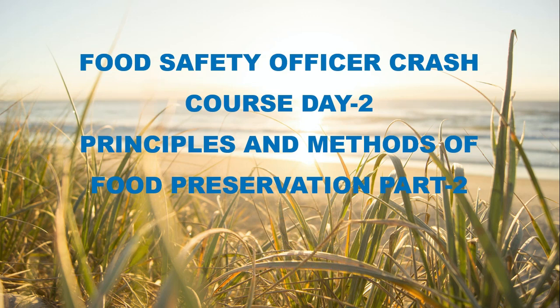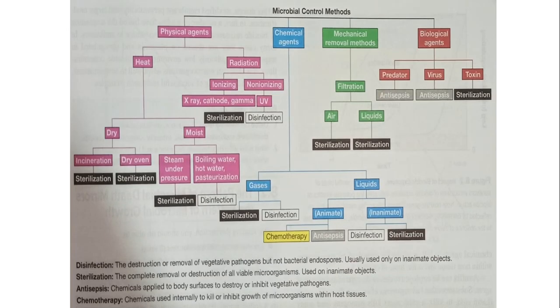We have to control microbial growth and replication and target microbes. There are four different methods: physical agents, chemical agents, mechanical removal methods, and biological agents. Under the physical agents, heat and radiation are applied; chemical agents, gases and liquids; the mechanical removal methods, filtration of air and liquids; and under the biological agents, predator, virus, and toxin. I am going to give you a brief introduction.